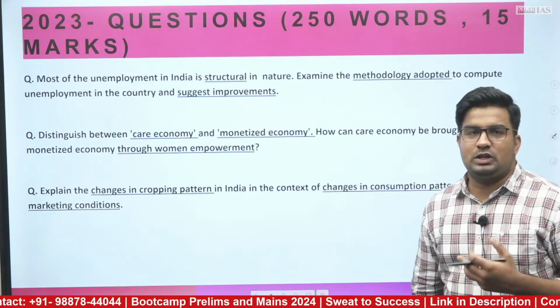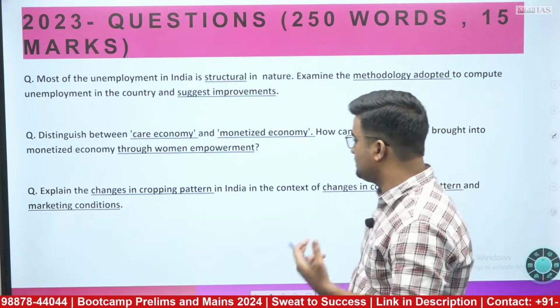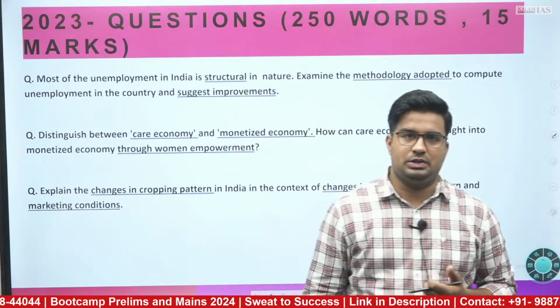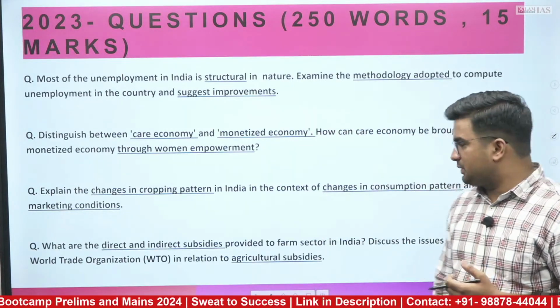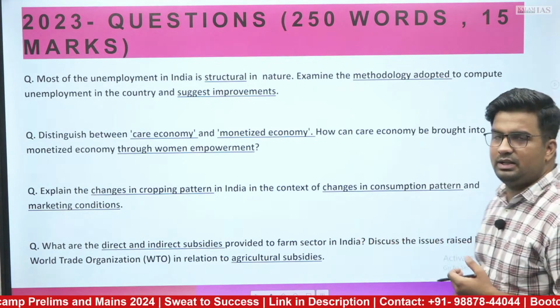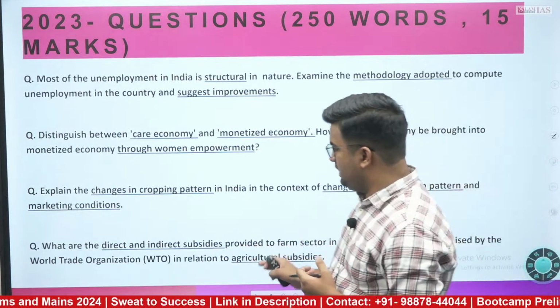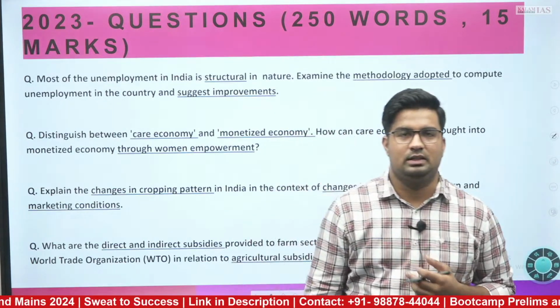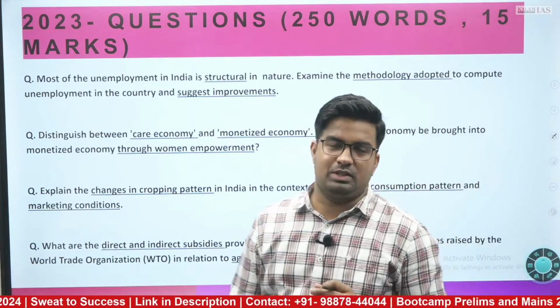Then explain the changes in cropping pattern in India in context of changes in consumption pattern and marketing conditions. Furthermore, what are the direct and indirect subsidies provided to farm sector in India? Discuss the issues raised by the WTO in relation to agricultural subsidies. These were the 8 questions which we'll be discussing today, which they have asked.